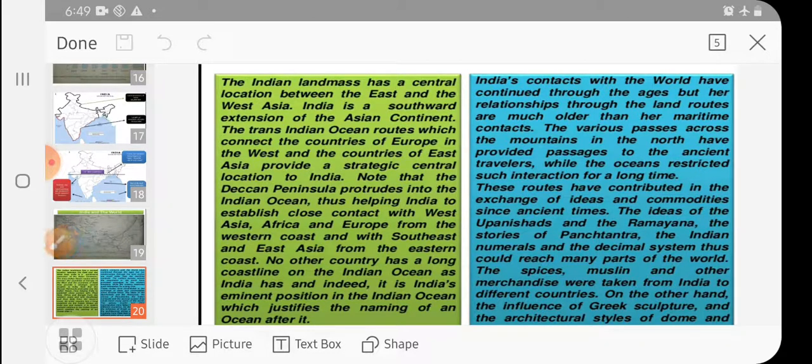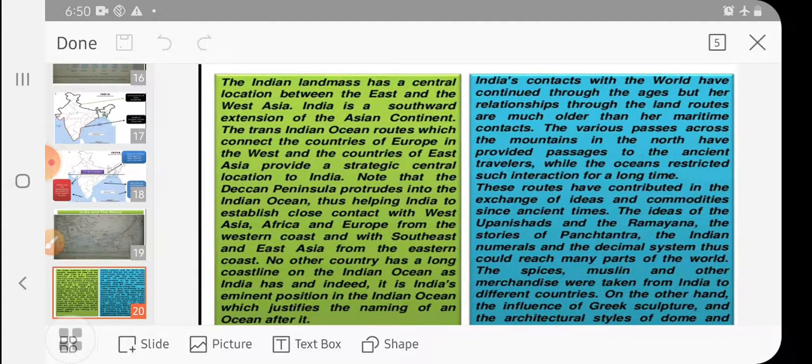So the mountains in the north have provided passes to ancient travelers, while the ocean restricted such interaction for a long time. These routes have contributed to the exchange of ideas and commodities since ancient times. It means not only did people come for the purpose of trade, but they generally lived here, stayed some time, and left the impression of their culture, ideas, and stories.